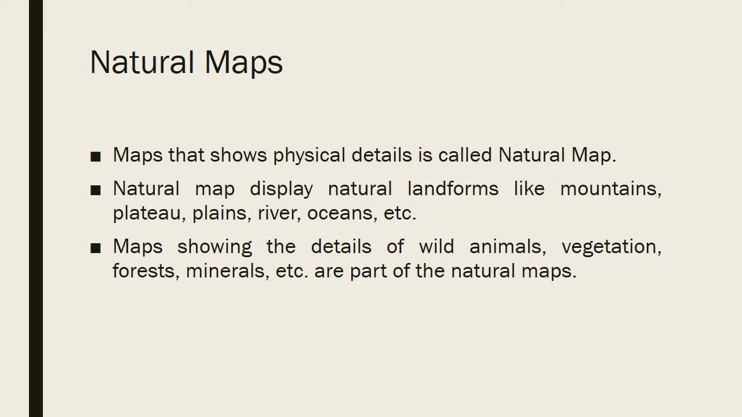Now students, in your textbook on page number 69, the last paragraph, it is not about scale based map, it is about natural maps. A map that shows physical details is called a natural map. A natural map displays natural landforms like mountains, plateau, plain, rivers, oceans, etc. Maps showing the details of wild animals, vegetation, forests, minerals, etc. are part of the natural maps. So the maps which show everything related to nature, which has been created by nature, those things are a part of natural maps.